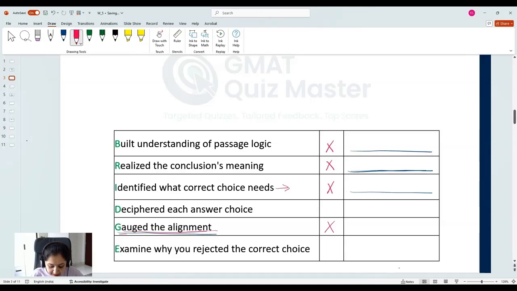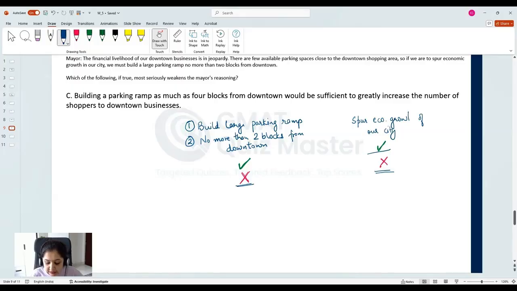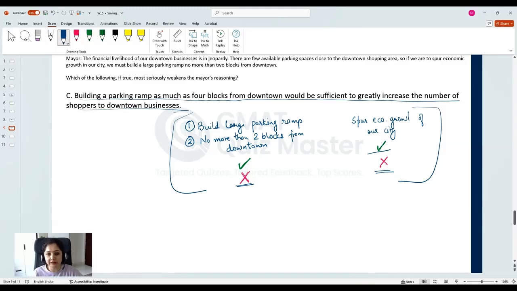Building a parking ramp as much as 4 blocks from downtown would be sufficient to greatly increase the number of shoppers to downtown businesses. So, what is the impact of this choice? This choice conveys that even if we build a parking ramp 4 blocks away, it would be sufficient to greatly increase the number of shoppers to downtown businesses. So, it will again help increase economic activity significantly. That would be sufficient, which means that the information in this choice weakens this conclusion. It says that building the parking ramp within 2 blocks from downtown is not necessary. That is why choice C is the correct answer choice.